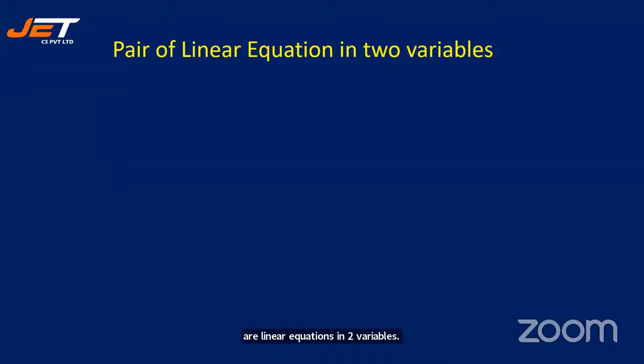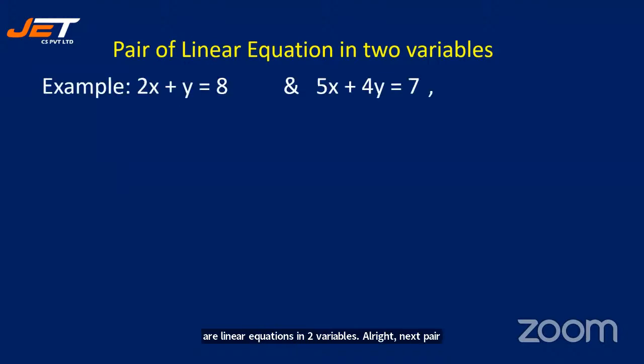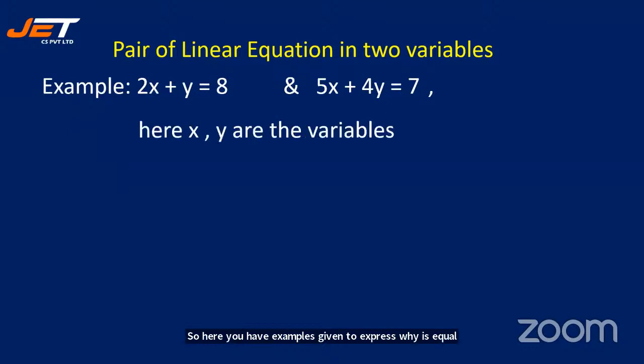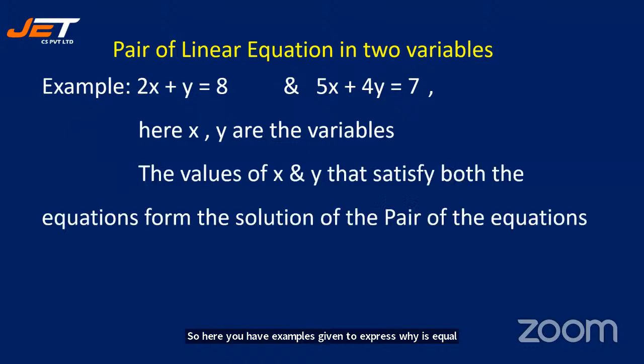Next, pair of linear equations in two variables. See here you have examples given. 2x plus y is equal to 8 and 5x plus 4y is equal to 7. Here x and y are variables. The values of x and y that satisfy both the equations form the solution of the pair of equations. So what do you mean by this? Supposing, just as an example, I give the value of x as 1 and y as 2. By multiplying by 2 and adding the value of y, if the answer is 8, then that is a solution of the equation.